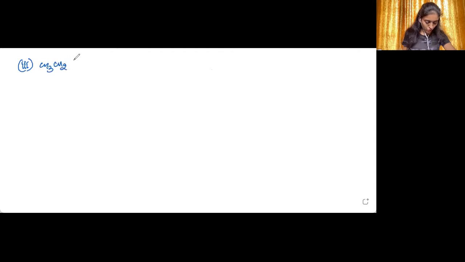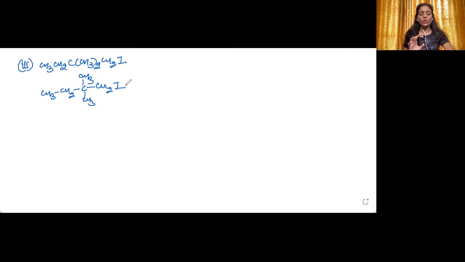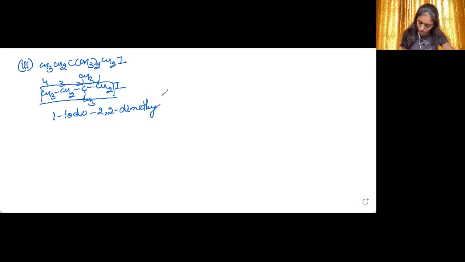The third part of this question is CH3CH2C(CH3)2CH2I. So I can write it like this. We need to take care of the valencies of carbon. All the carbons should have tetravalency. Now select the carbon chain. 1, 2, 3, 4. So it is 1-iodo, 2,2-dimethyl, 1, 2, 3, 4, butane. 4 carbons in the main chain.